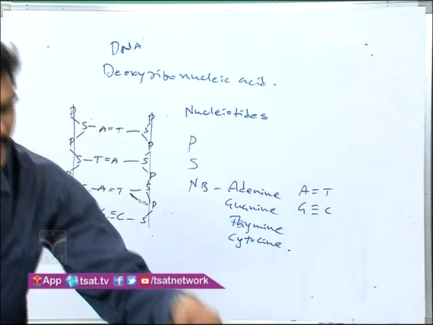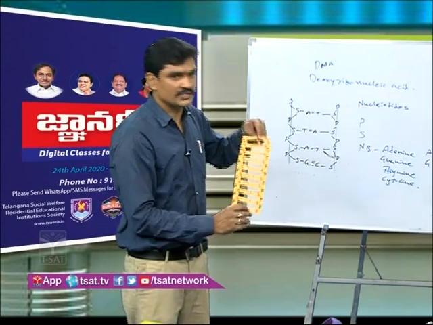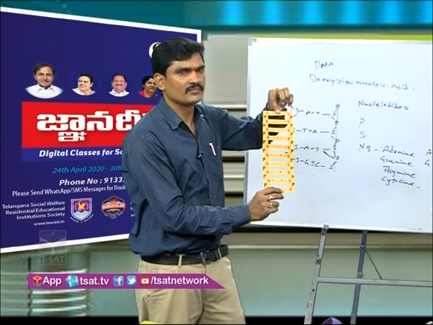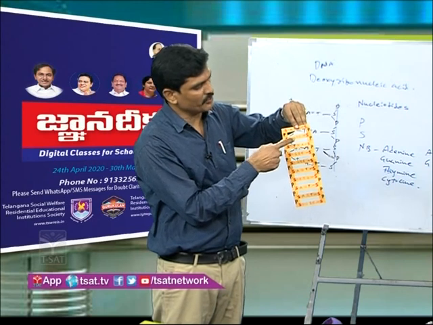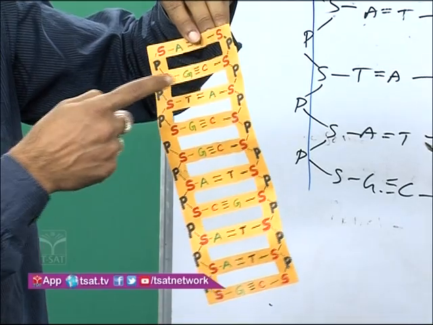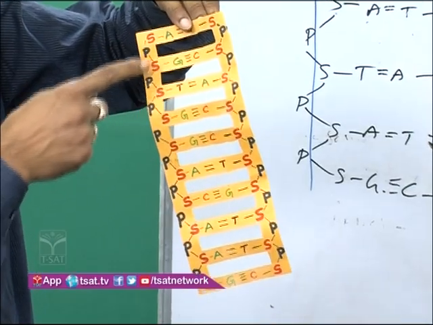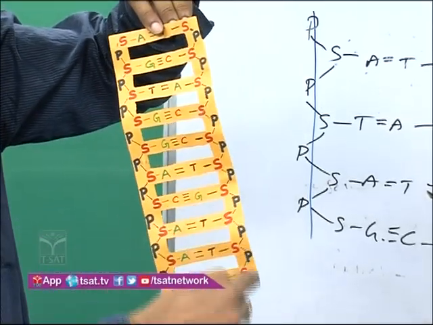It looks like a ladder-like structure. You see here: phosphate, sugar, nitrogen base. One phosphate, sugar, and nitrogen base is considered a nucleotide. These are all nucleotides. This one is called a polynucleotide chain. This one is also a polynucleotide chain.